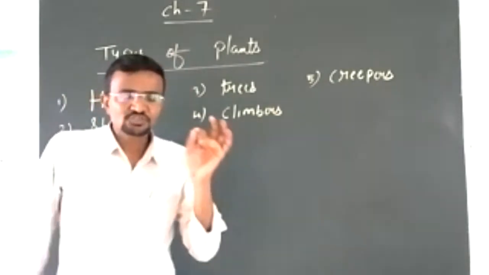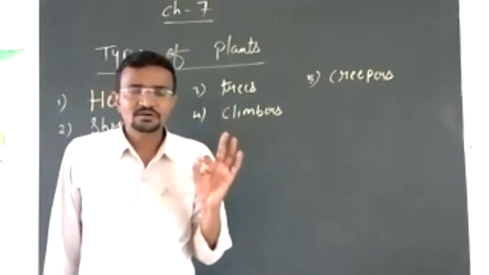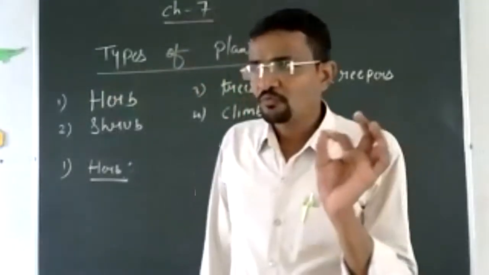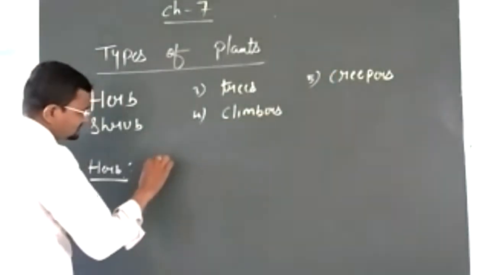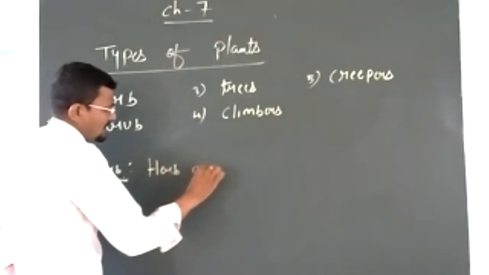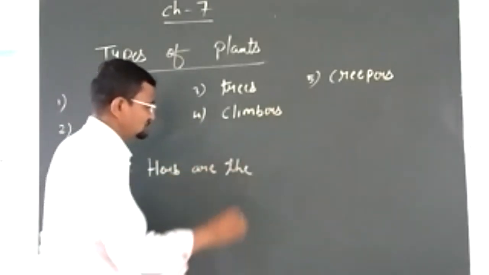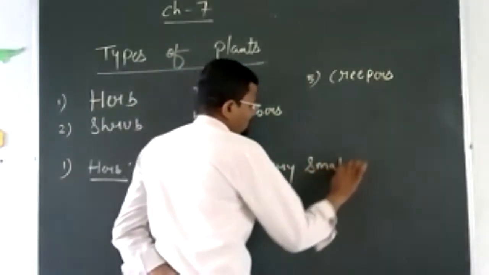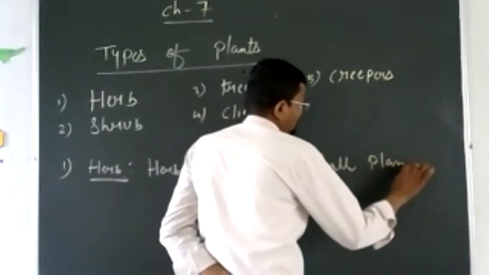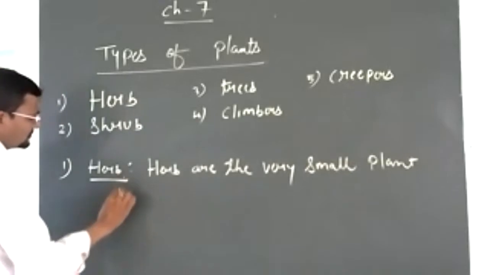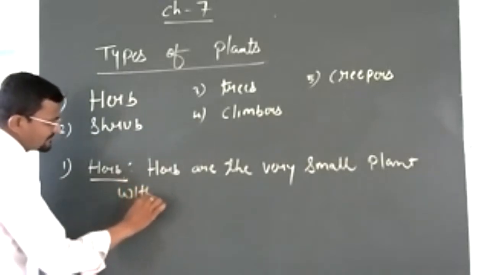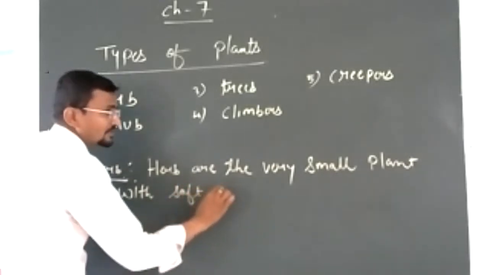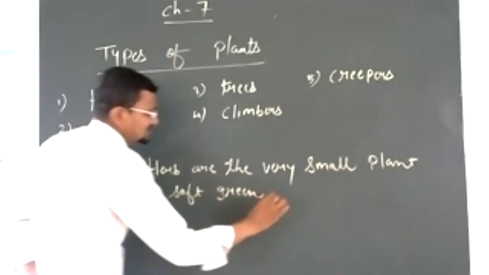So herbs are very small plants with a thin stem. Herbs are the very small plant with soft green stem.